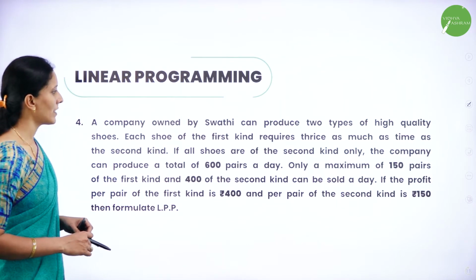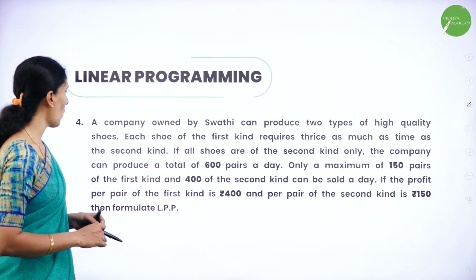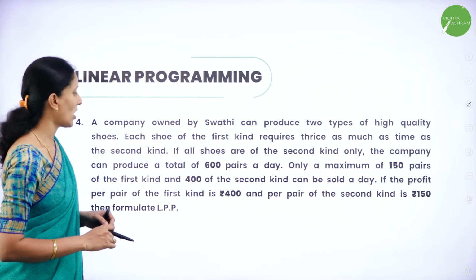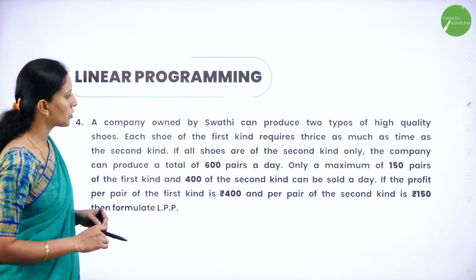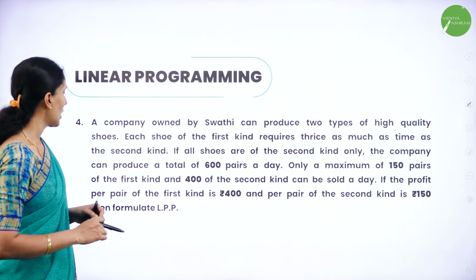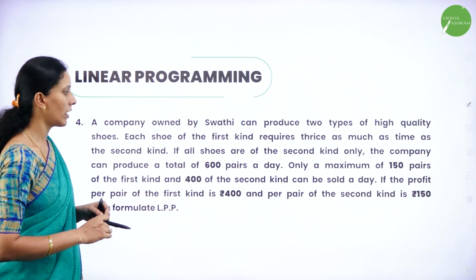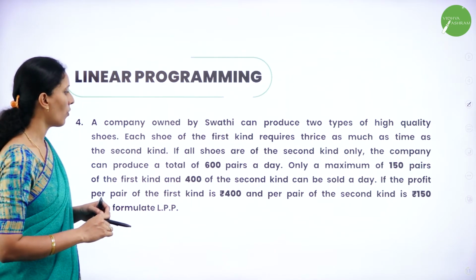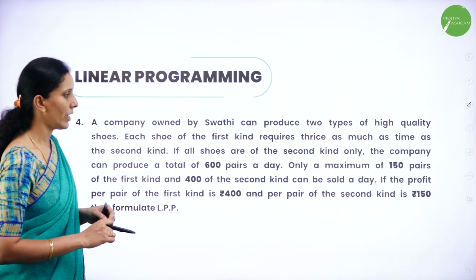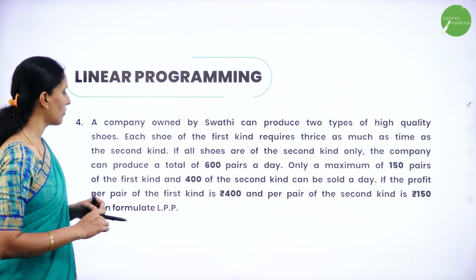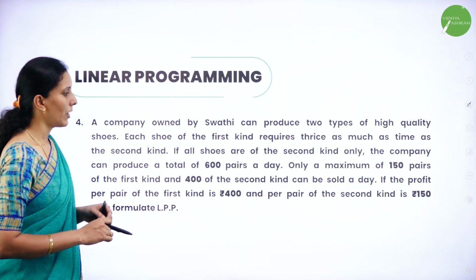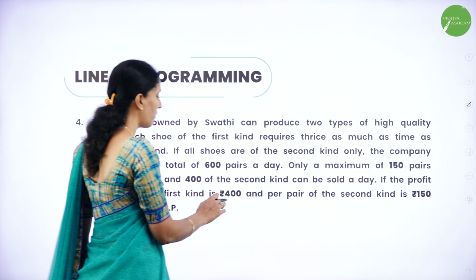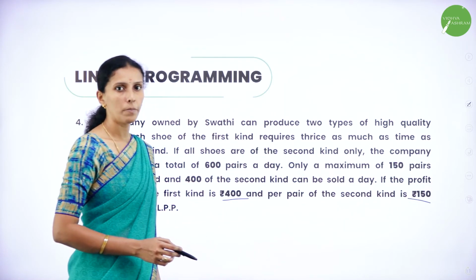A company owned by Swati can produce 2 types of high quality shoes. Each shoe of the first kind requires thrice as much time as the second kind. If all shoes are of the second kind only, the company can produce a total of 600 pairs a day. Only a maximum of 150 pairs of the first kind and 400 of the second kind can be sold a day. If the profit per pair of the first kind is rupees 400 and per pair of the second kind is 150, then formulate the LPP. Again, the profit in terms of cost will become my optimal function.